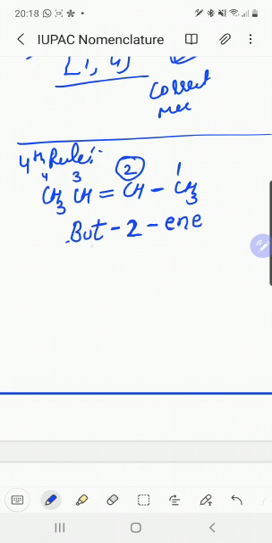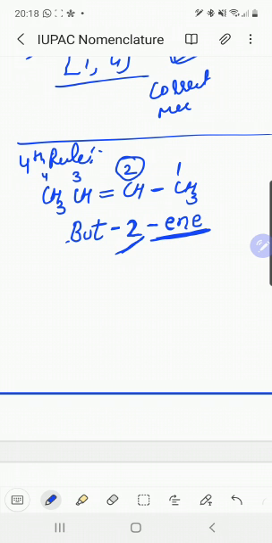But-2-ene. So when the compound contains only one double or triple bond, its locant or positional number is always placed before its suffix. If, however, both double and triple bonds are present, their locants are written before their respective suffix, and the terminal e from the suffix "-ene" is dropped while writing the complete name of the organic compound.